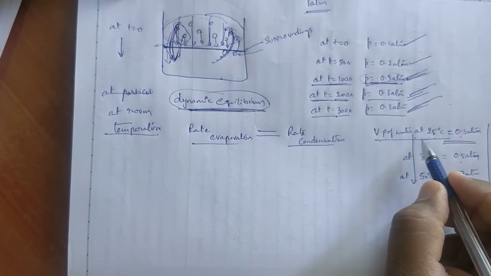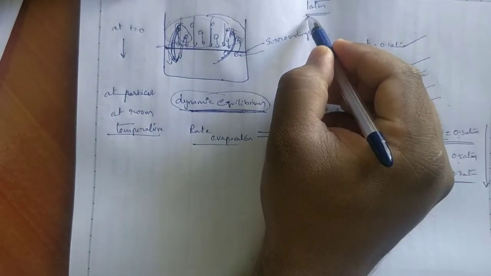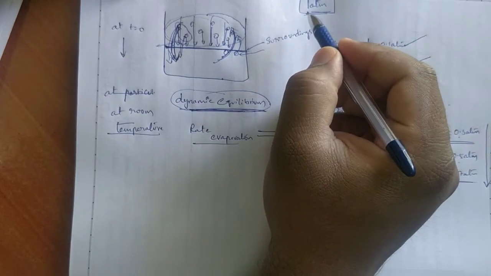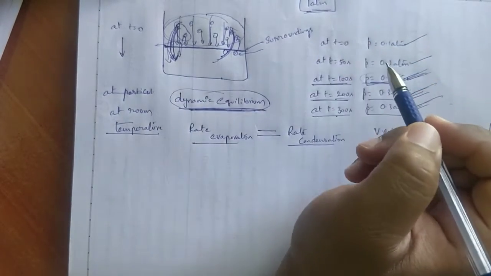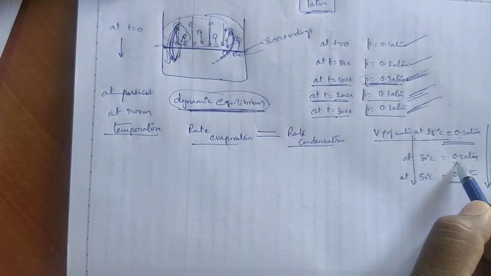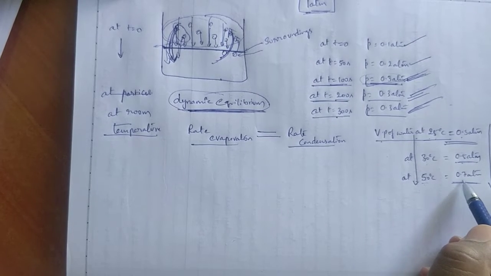At 25 degrees centigrade, vapor pressure of water is 0.3 atmosphere, while air pressure outside is 1 atmosphere. Okay. Now, vapor pressure of water at 30 degrees centigrade is 0.5 atmosphere. Vapor pressure of water at 50 degrees centigrade is 0.7.